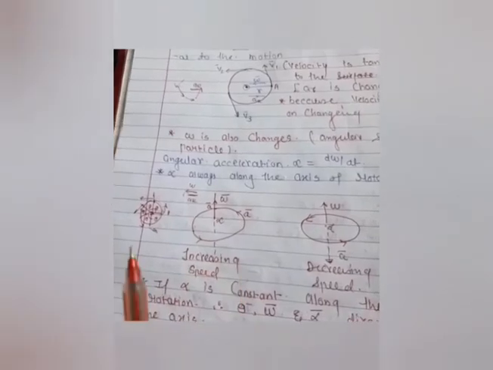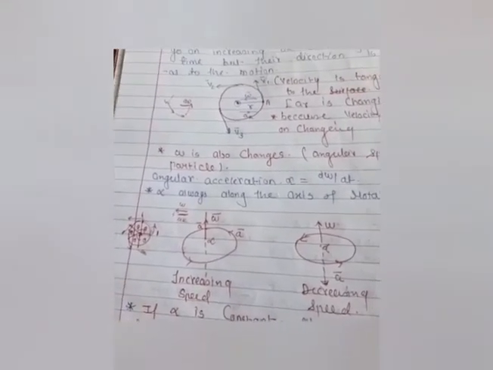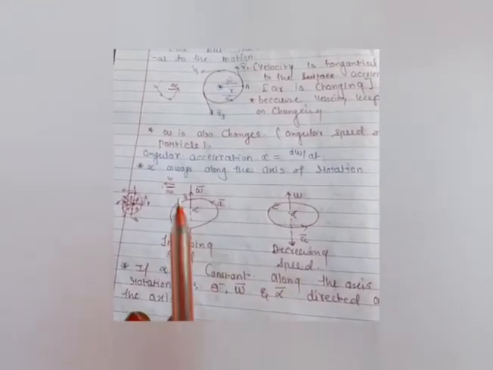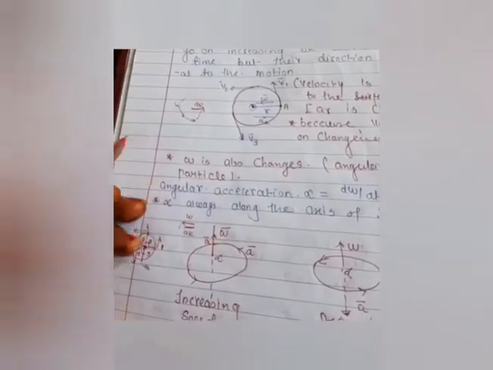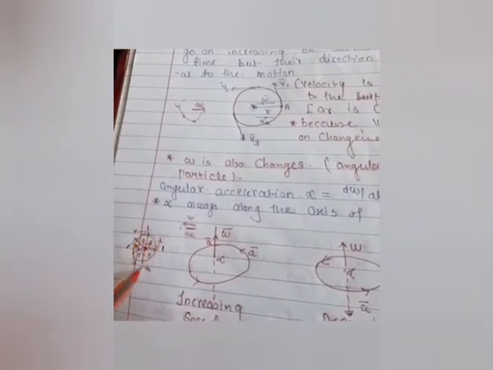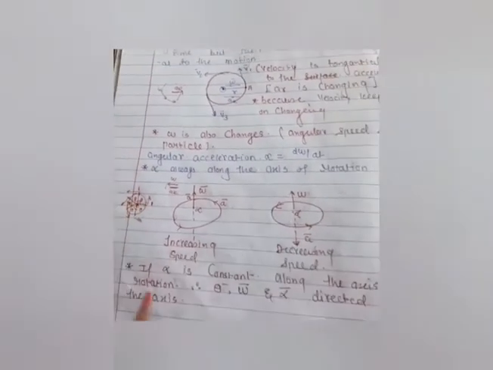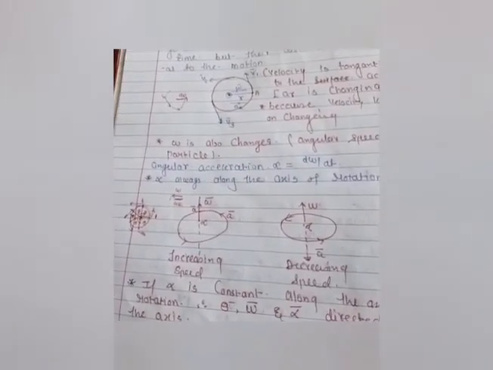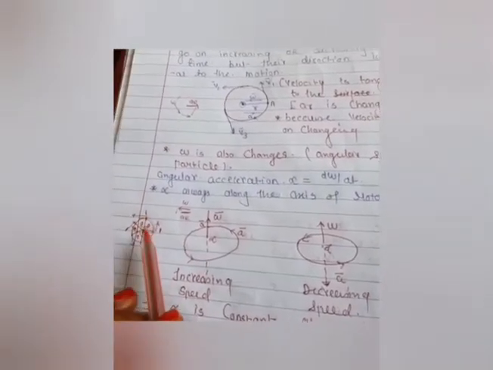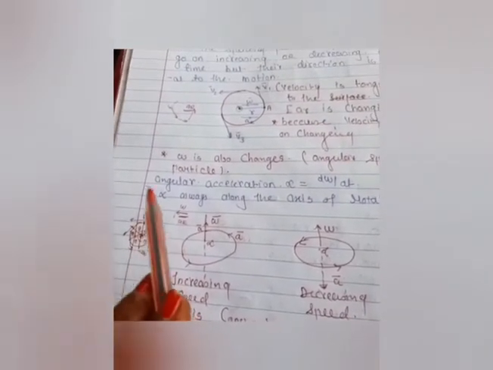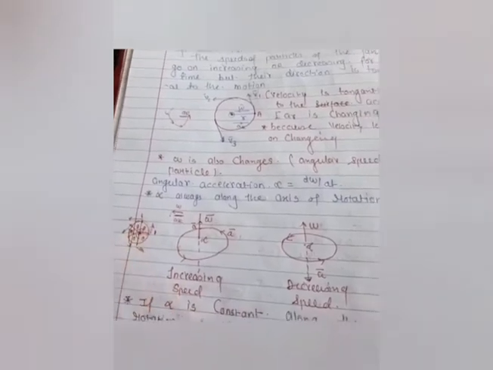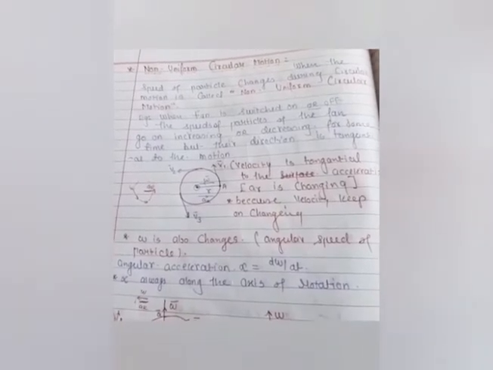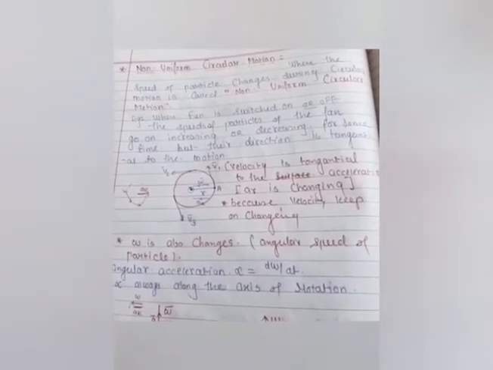Now we are taking the non-uniform condition, students. In the non-uniform condition, things are not directed towards the axis, because in non-uniform circular motion the speed is not constant. So everywhere theta changes, omega changes, and that's why all the quantities change in non-uniform circular motion. And in uniform circular motion, all these quantities should be constant. So here I am giving the note about it: uniform and non-uniform circular motion. It is a very simple concept. Uniform and non-uniform circular motion.